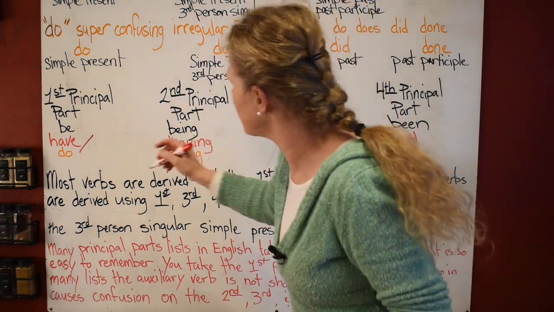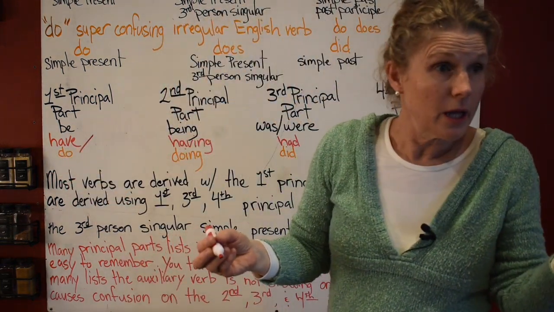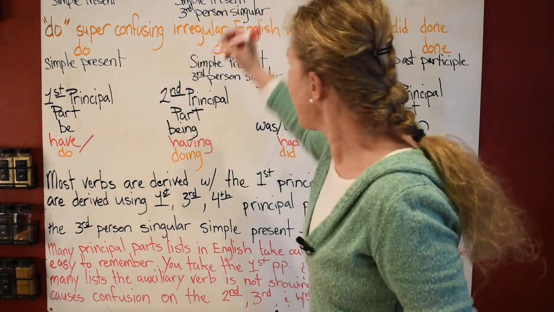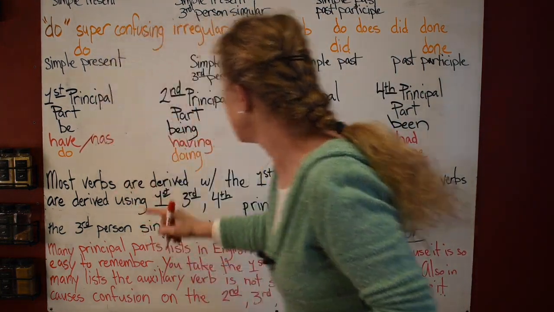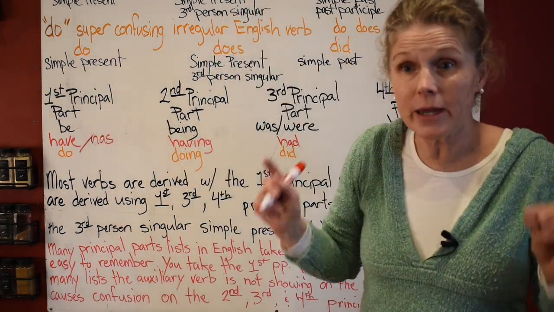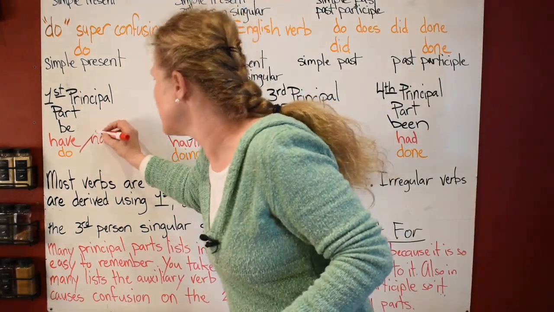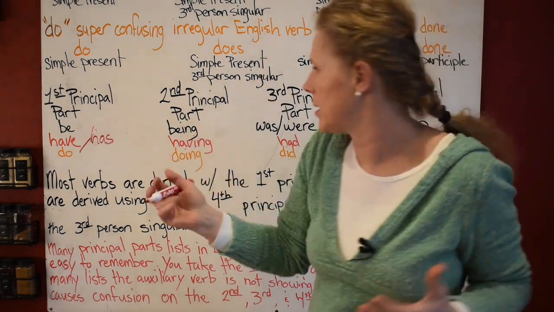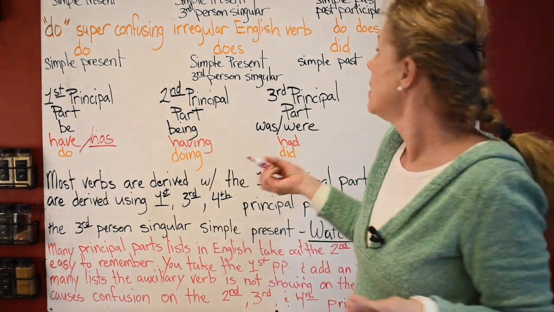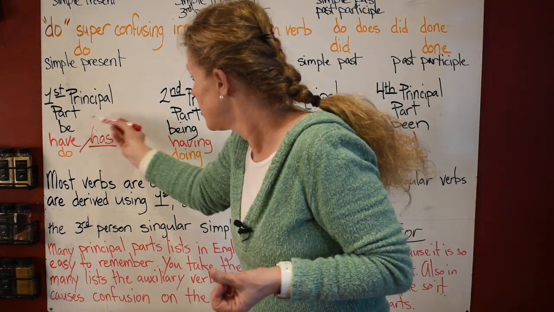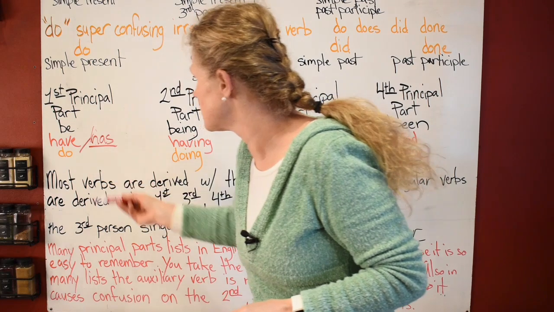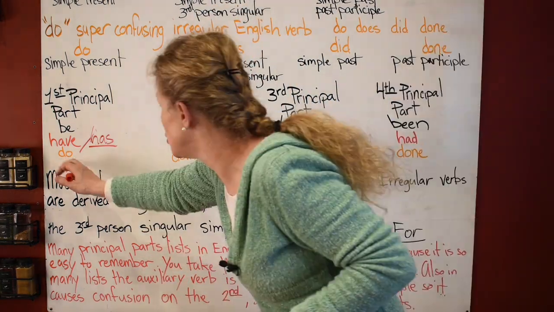Let's go, have is really fun because have you would work in first person and in second person, but has is in third person. So it would be attached to your first principal part. It is not considered the first principal part, but that's how you could maybe attach it and think, because has, when it is being used by itself, has to be used in third person singular. She has.